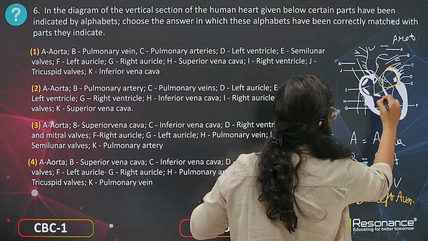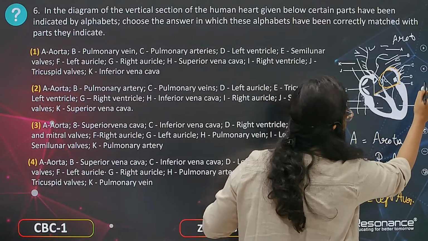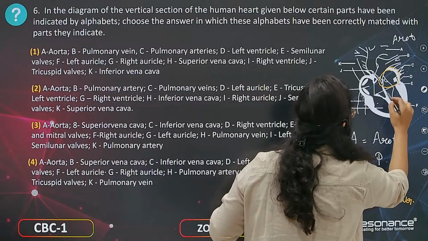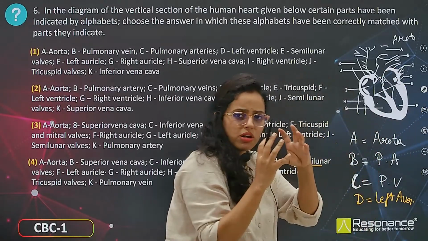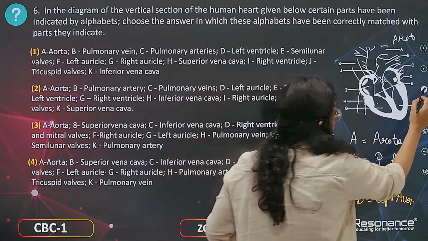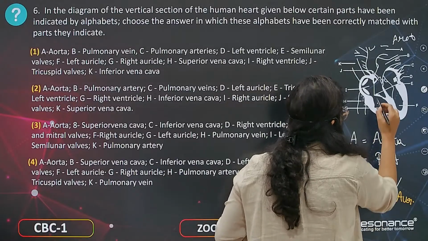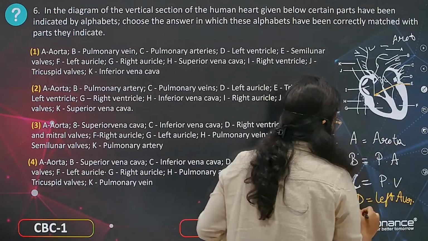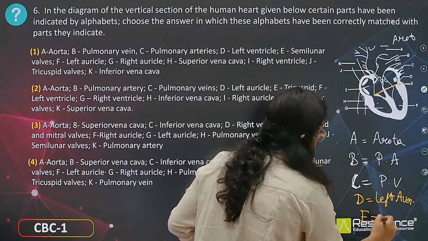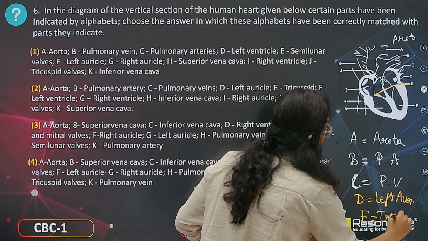This picture is a little bit difficult to understand because it is very small on a smaller page. If you see carefully, the E represents this structure. So E over here is the tricuspid valve.